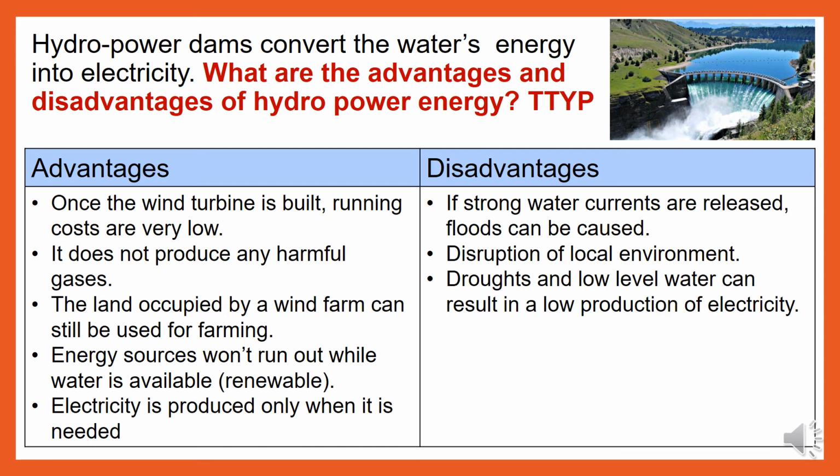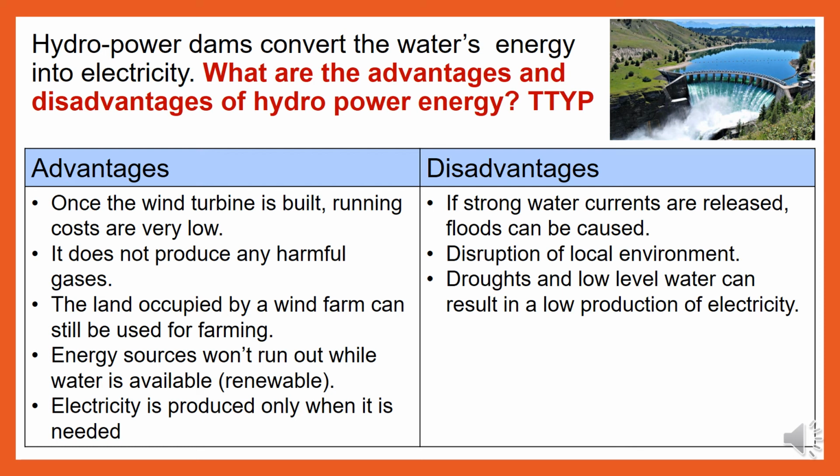Hydropower dams convert the water's energy into electricity. Let's have a look at the advantages and disadvantages. Advantages. Once the dam is built, running costs are very low. It does not produce any harmful gases. Energy sources won't run out while water is available. Therefore, it is renewable. Electricity is produced only when it is needed.